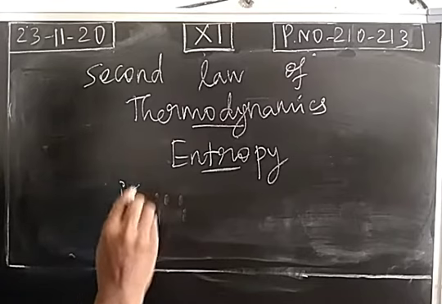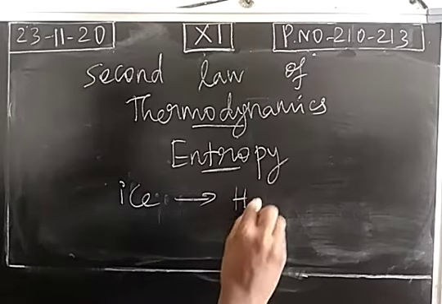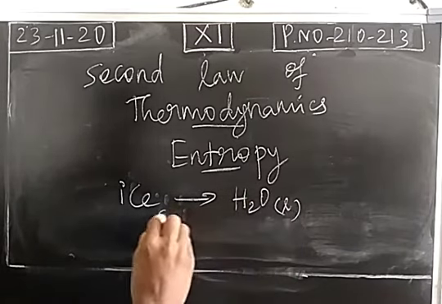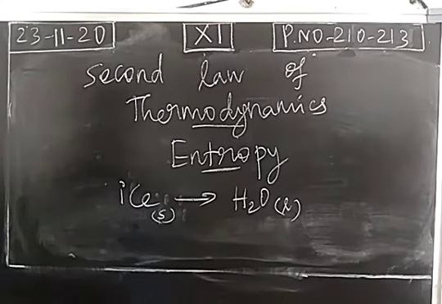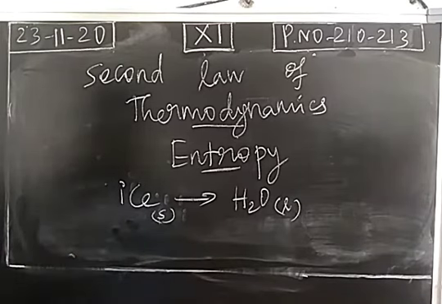Take ice. At room temperature, ice melts and becomes liquid water. When you take ice, the water molecules are closely packed, just like a crystalline structure. So when ice melts, the distance between the molecules increases. We can say randomness increases.